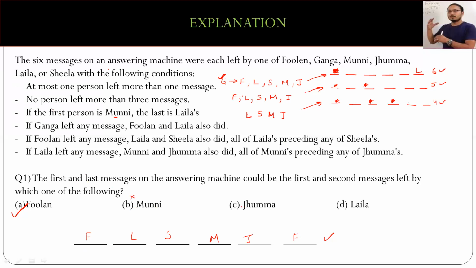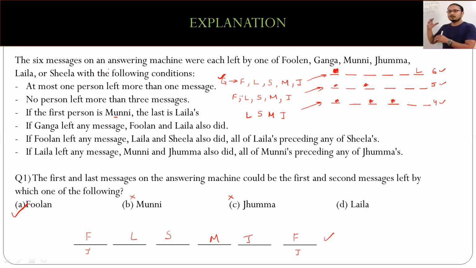Is it possible for Juma to have it? So let's check. If the first and the last message is of Juma, we have to understand this point that everybody except Ganga will be there in this. So Munni will definitely be there, who has left a message, right? And all of Munni's should be preceding any of Juma's. So I cannot have a Munni's message which is preceding the first message of Juma. So that condition will not be fulfilled. Hence, we cannot have C as well.